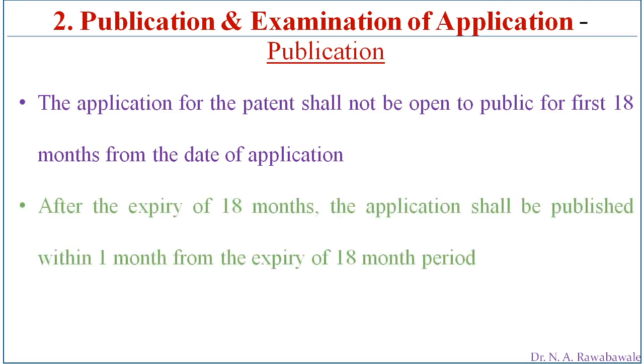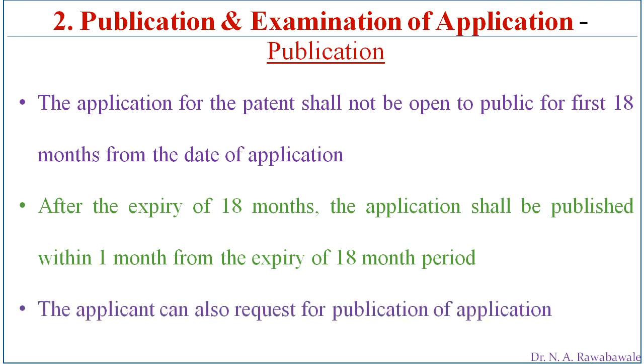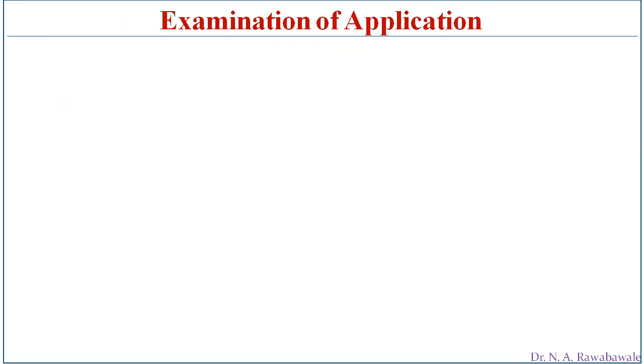Then on expiry of 18 months, the application shall be published within 1 month from the expiry of the 18th month period. So after 18 months, the board or patent office has to publish this application. The applicant can also request for publication of the application. After 18 months, if the office is not going to publish, then the applicant can request the office for publication of his application.